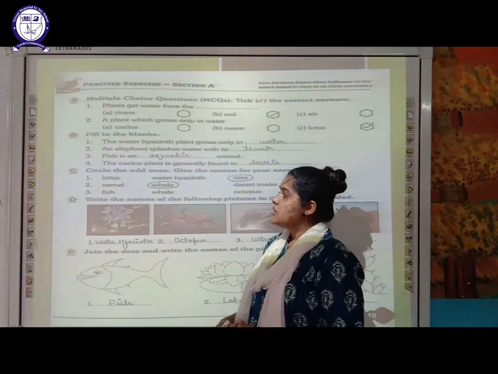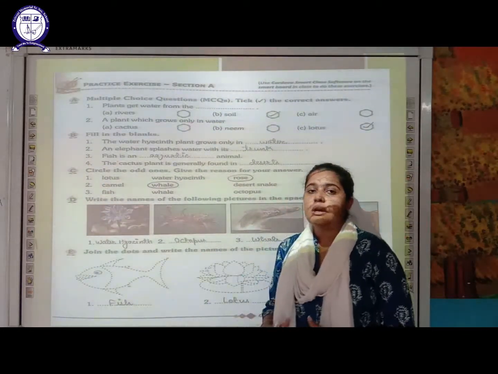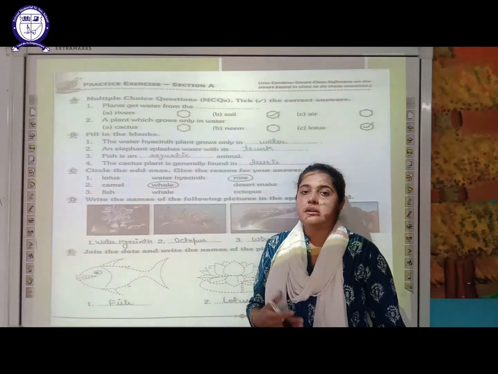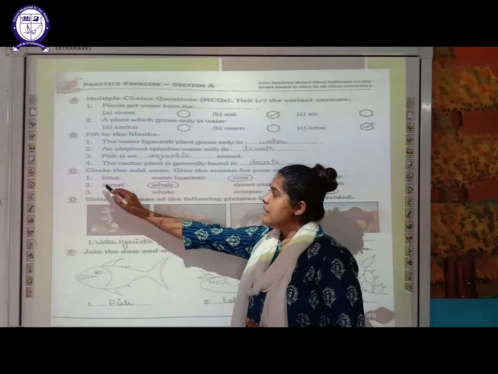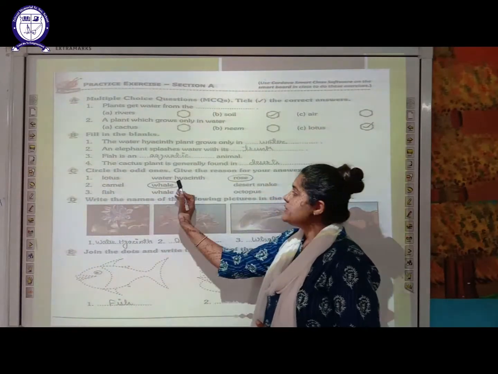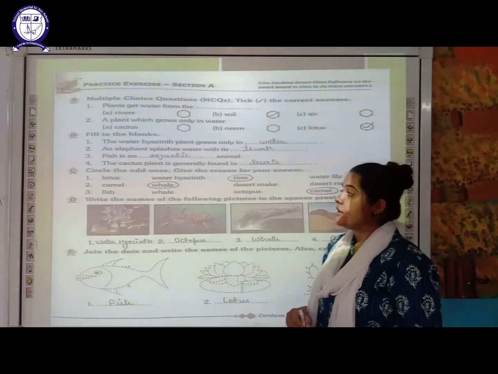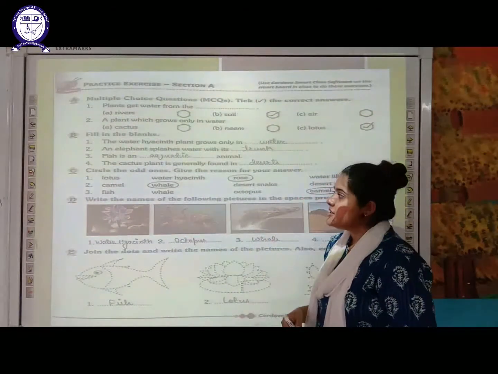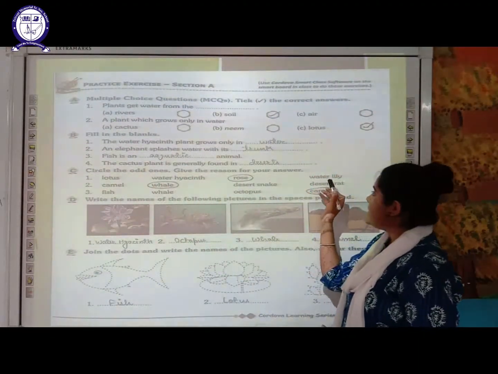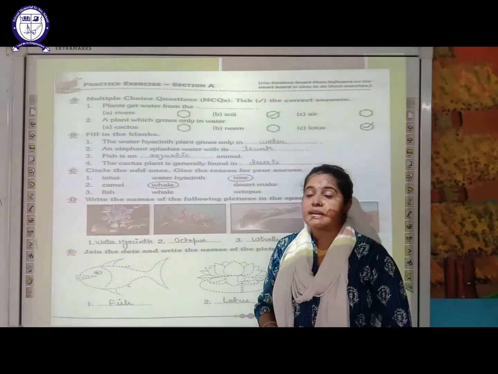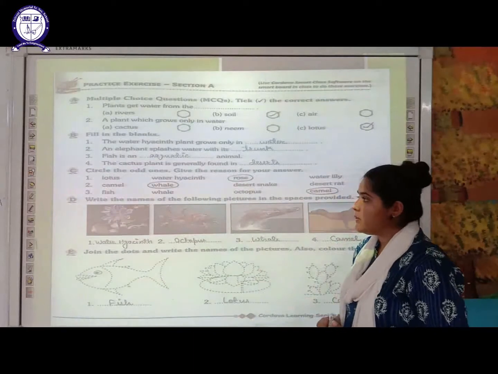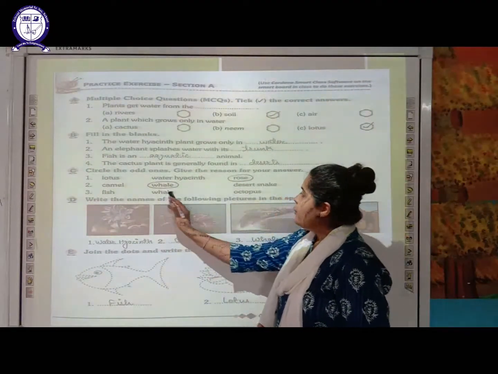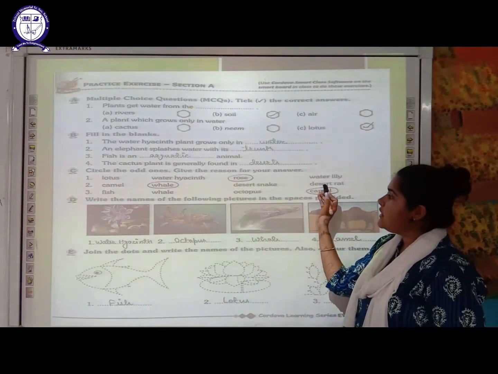Next type of question here, student, is circle the odd one out. Here 4 options are being provided. You have to choose the one which is odd one. So let's begin. The first one is lotus, water hyacinth and water lily. So as the name suggests here, lotus, water hyacinth and water lily are the aquatic plants, whereas the rose plant is odd one out.